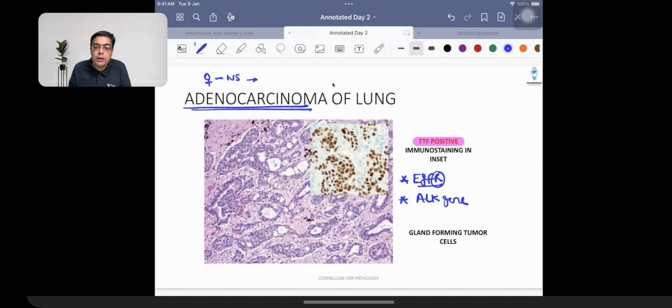Why do we need to talk about these different types of genes? Is for the simple fact that there are different drugs which are going to be available for targeting them. We discussed them yesterday as well. These are pharmacology questions, not path. ALK targeting drug is going to be given the name of crizotinib. When we are talking about EGFR drug, that is erlotinib, and this is going to be gefitinib. So erlotinib and gefitinib are EGFR targeting drugs. ALK targeting drug is going to be crizotinib.